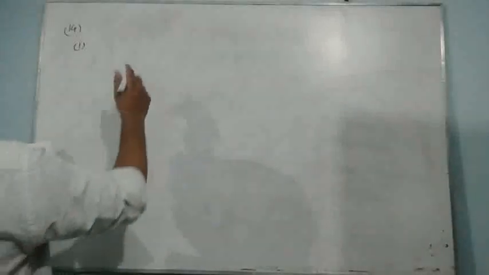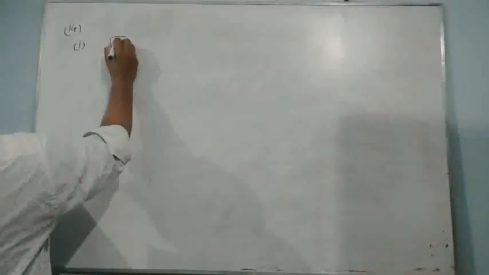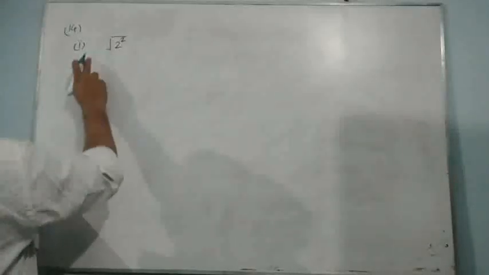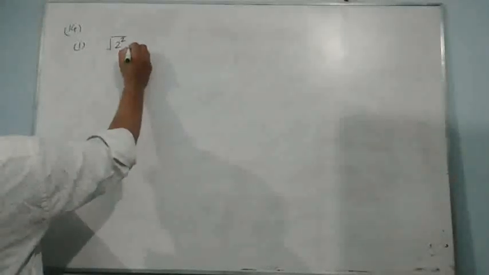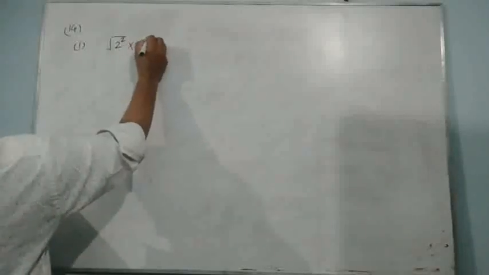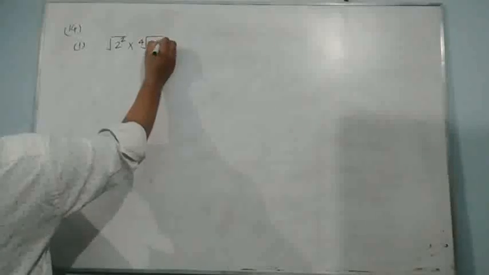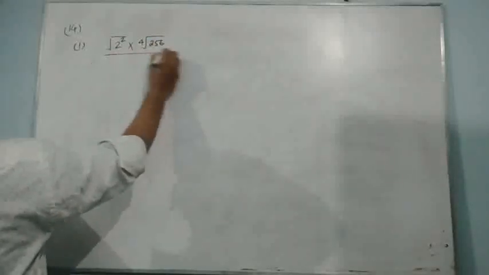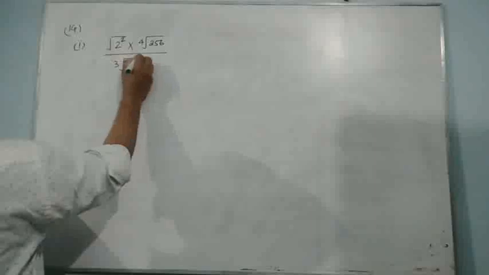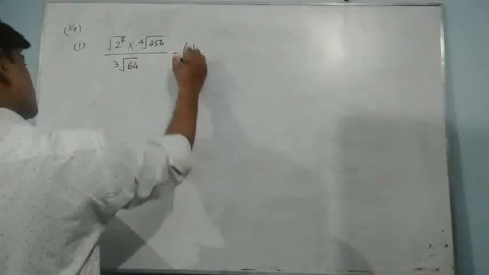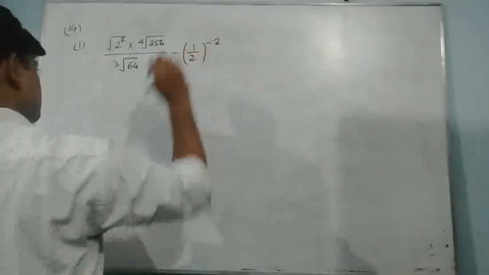It's written 2 to the power 2, and nothing is there means that it is a square root, into the fourth root of 256, whole upon the cube root of 64 minus 1 upon 2 to the power minus 2.